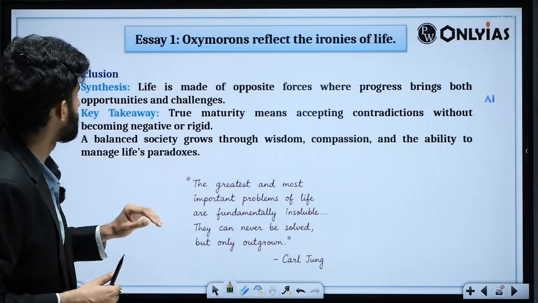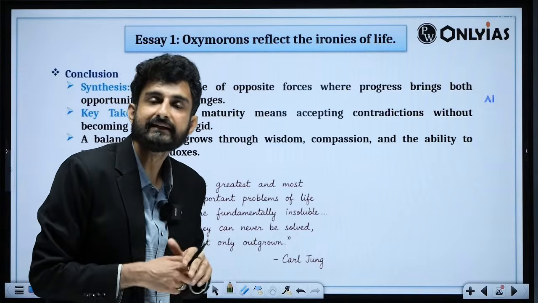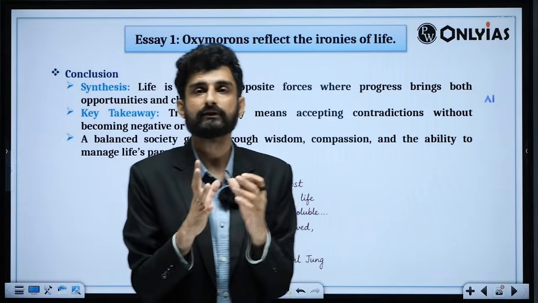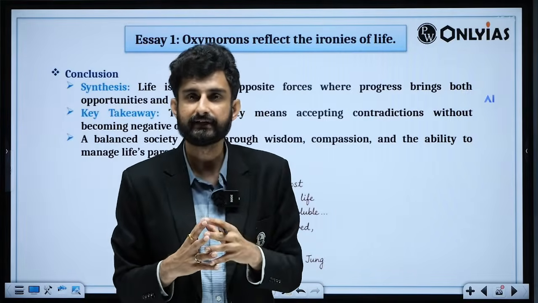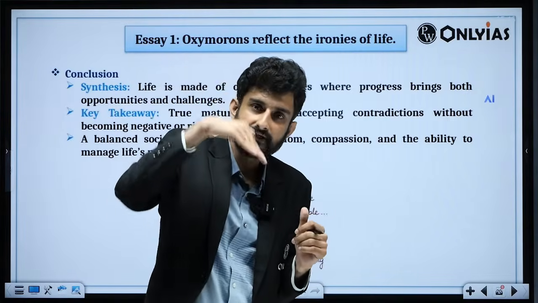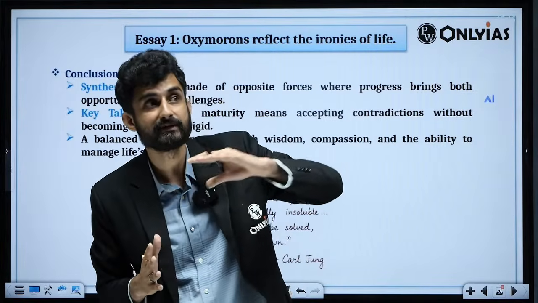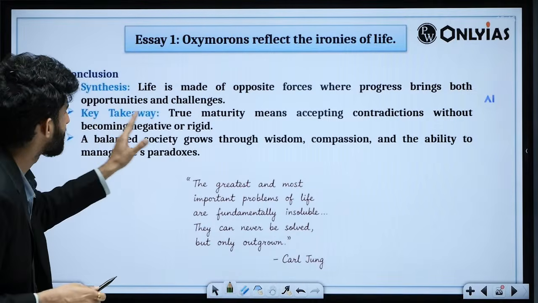Key takeaway is that true maturity means accepting contradictions. An individual aspirant should accept that contradiction. Although we are preparing for the UPSC exam, there might be some days that we study more and some days that we study less. What is required is that we are consistent, without becoming negative or rigid.